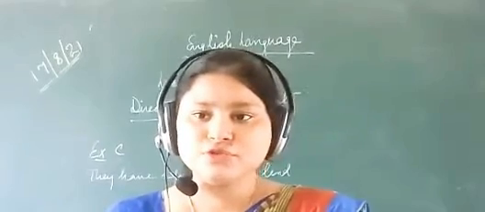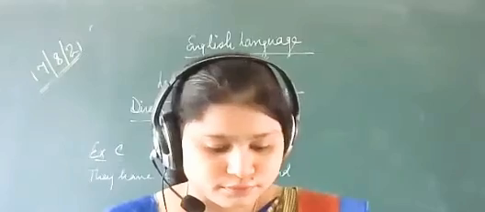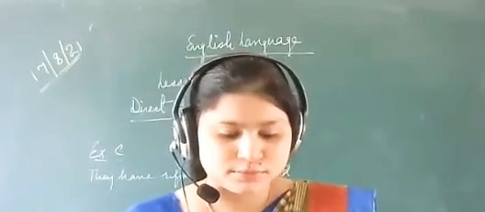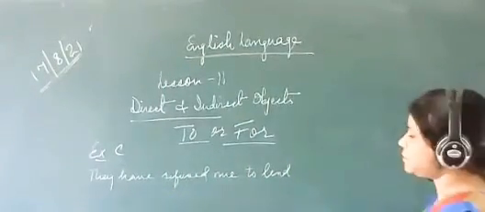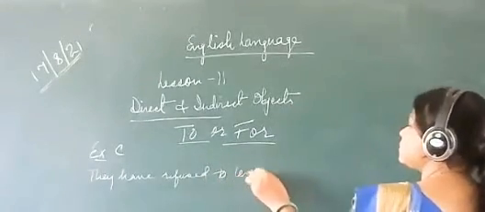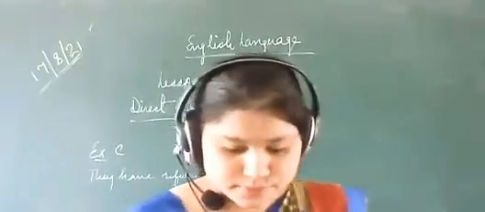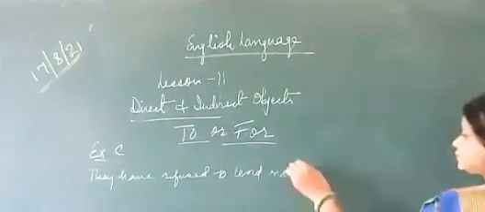They have refused to lend me. That's it. Refused. They have refused to lend me the book.